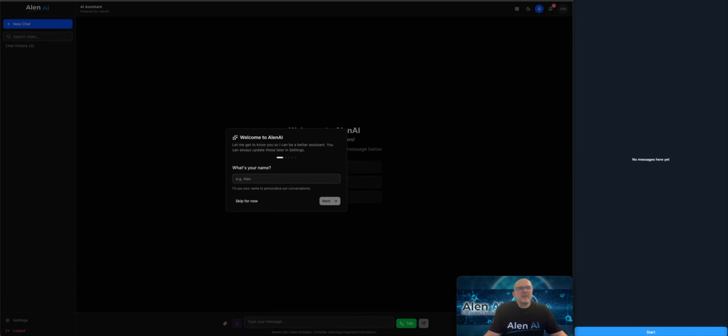I've added some built-in security constraints, so AlenAI is perfectly safe. It will never execute financial transactions or share personal information and so on without explicit request and subsequent approval from myself. That being said, what you see on the screen is basically the initial screen after you log in. Obviously I'm using a demo account because my real account contains a great chunk of my life, lots of personal information, because I've been using AlenAI extensively.